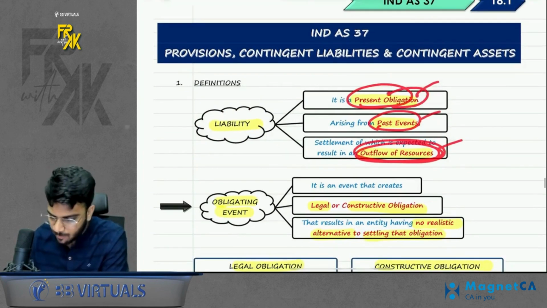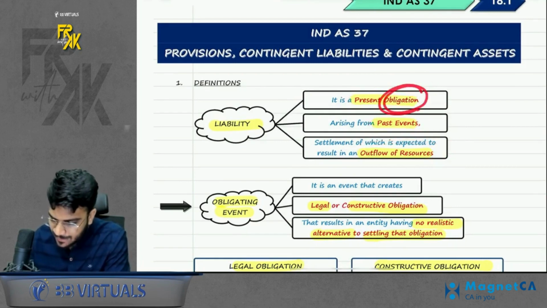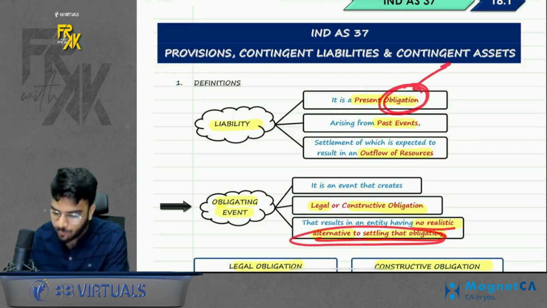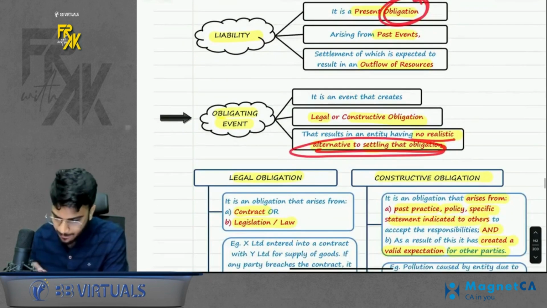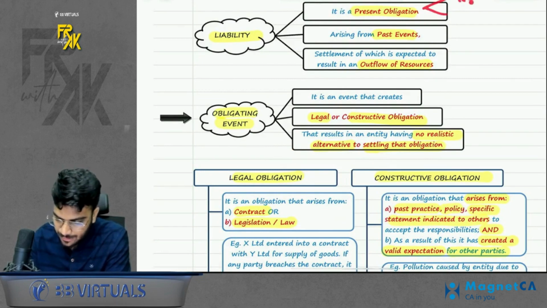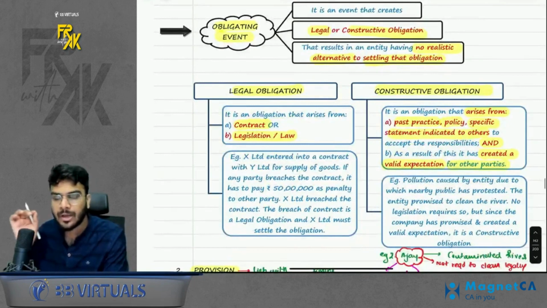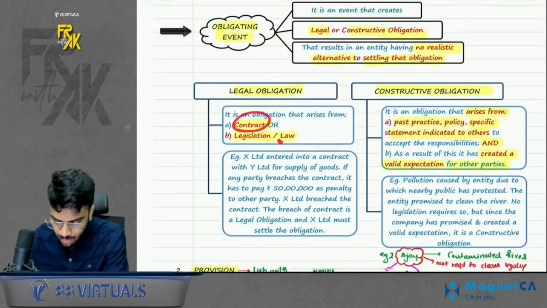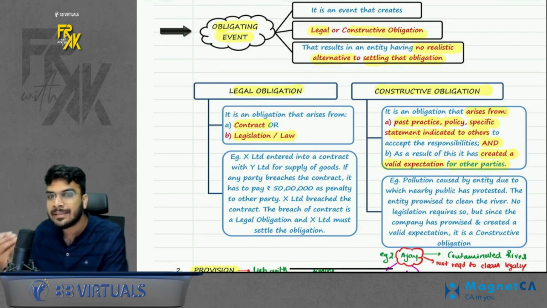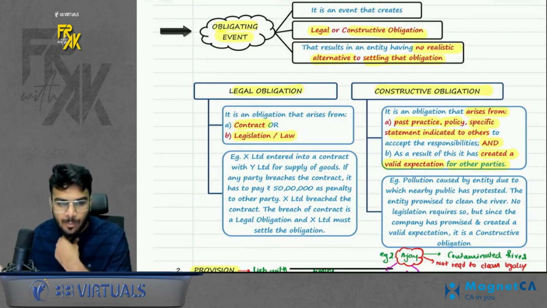Now, what is the meaning of obligation? Obligation simply means that there is no realistic alternative other than settling it. That means you have to pay it no matter what. Acha. But obligation can be of two types, in case you remember. It can be legal obligation, it can be constructive obligation. So what is the meaning of legal obligation? Legal obligation is anything which arises out of a contract or a law, right? So if you have a contract where you purchased anything on credit, it is a legal obligation, creditors.